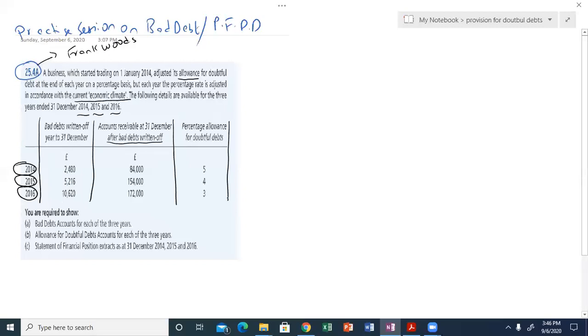What is the first requirement? The first requirement is to prepare the bad debts account. It is a very simple account. In the bad debts account, there will be no ending balance at the end of each year. First of all, I am sketching a format of the bad debts account. Bad debts come on the debit side. Bad debts are debited, trade receivables credited.